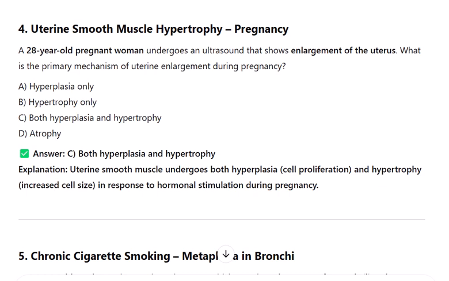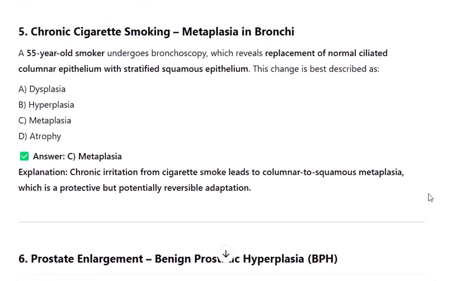pregnancy. 5. Chronic cigarette smoking, metaplasia in bronchi. A 55-year-old smoker undergoes bronchoscopy, which reveals replacement of normal ciliated columnar epithelium with stratified squamous epithelium. This change is best described as A. Dysplasia, B. Hyperplasia, C. Metaplasia, D. Atrophy. Explanation: chronic irritation from cigarette smoke leads to columnar to squamous metaplasia, which is a protective but potentially reversible adaptation.